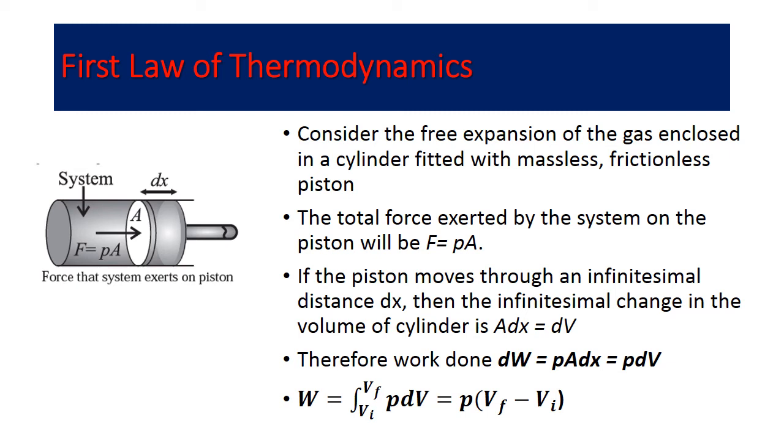Therefore, the change in the volume of the cylinder will be A times dx. A times dx will give us the change in the volume dV. Therefore, the work done dW is force into displacement, which is equal to P A dx, which is equal to P dV. So the total work done is the integration between the limits Vi to Vf. Vi will be the initial volume, Vf will be the final volume. So the integral will run from Vi to Vf, P dV, which is equal to P (Vf minus Vi).